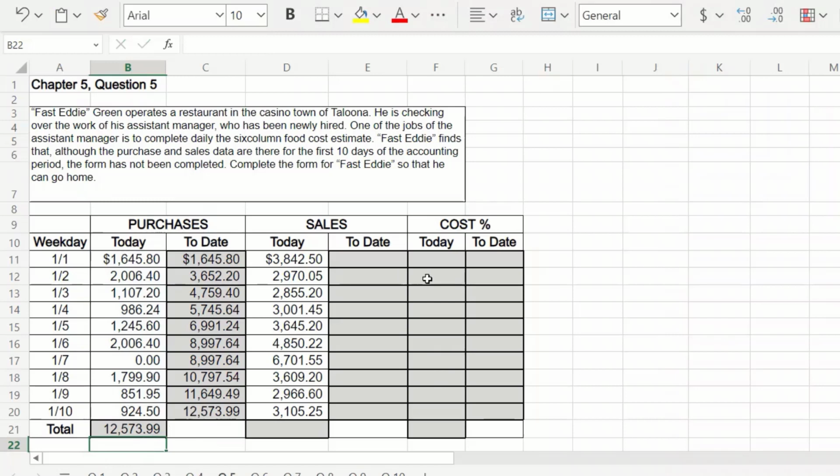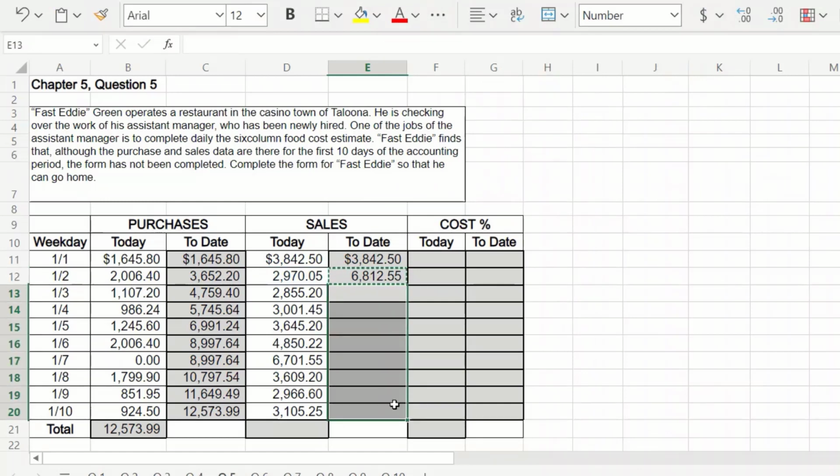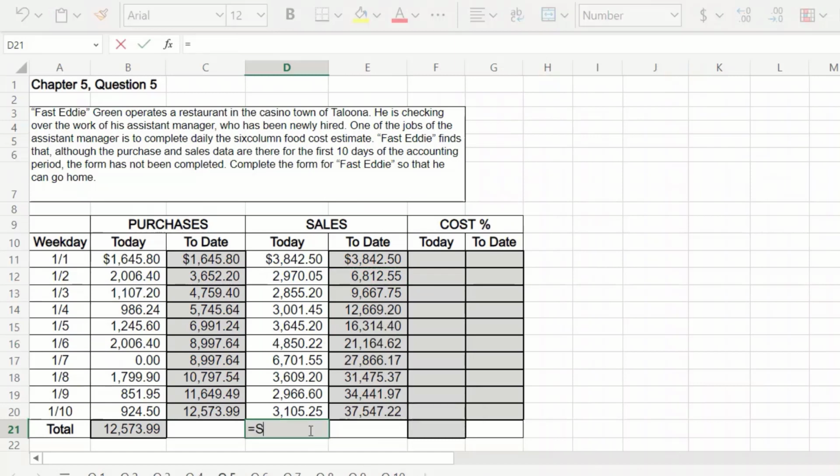Great. Okay, so we're going to do the same thing for our sales. Sales to date is what we did today because we're just starting this. Then we look at the second and we take today's sales. We're going to add it to our sales to date. Again, we can copy this formula for our entire column. And then we'll again just double check to make sure that these match up, which they do.